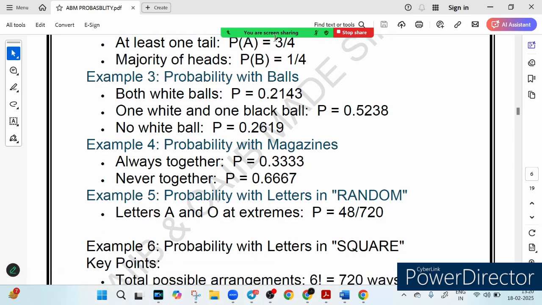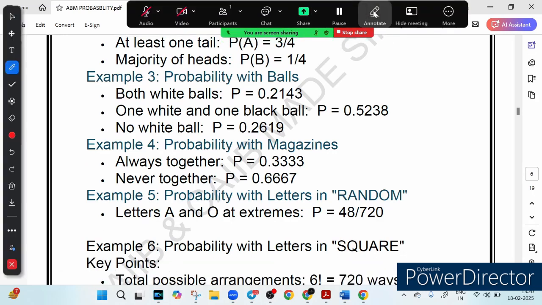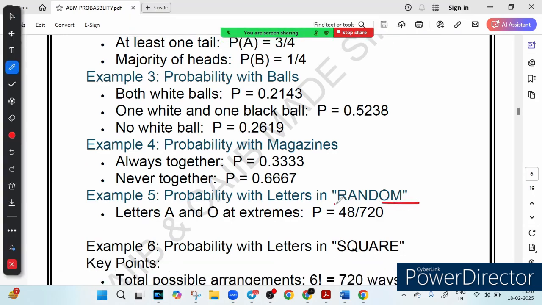Yes, so let's look at example number 5, probability with letters in RANDOM. Do you know how many letters are there in RANDOM? 1, 2, 3, 4, 5, 6. 6 letters are there. What is the probability that letters A and O are at the extremes, right? How many cases are possible with A and O at the extremes? How to solve this question?